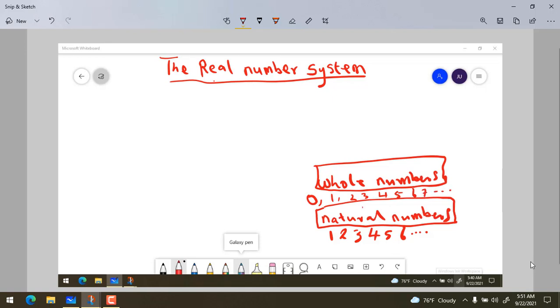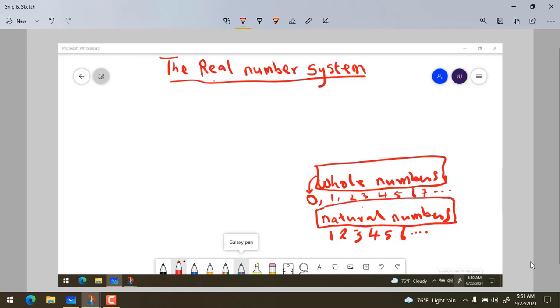So the only difference between the whole numbers and natural numbers is what? The 0. Okay? This 0 is the addition. Now, what is the significance of these numbers, or how do we use whole numbers?